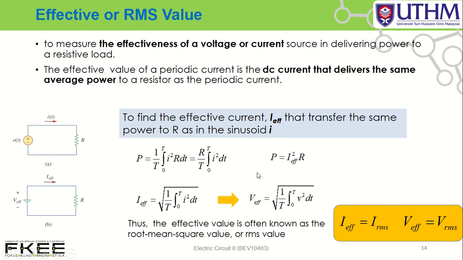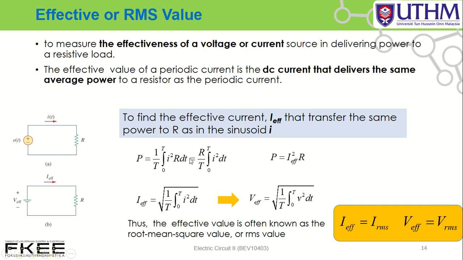So this equation equals this equation. How do we determine I effective? We integrate this one and take the square root.